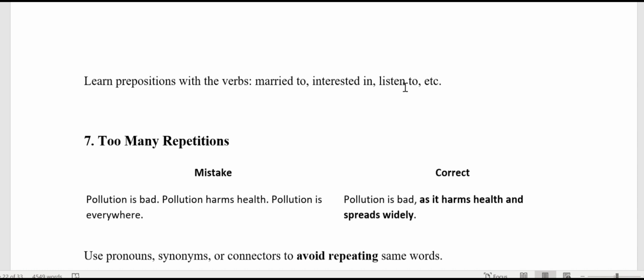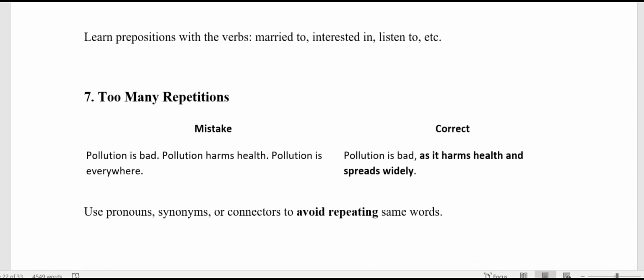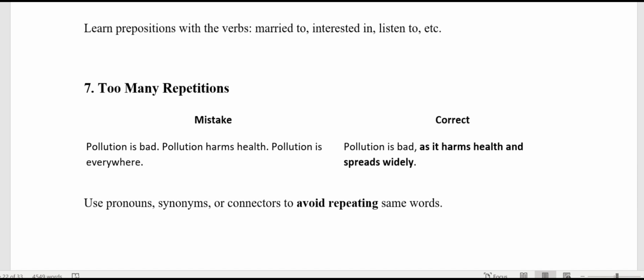And the last one now, which is too many repetitions. We just feel that we have to fill in the paper, we have to focus on the word count. But more important, the big picture is to understand that repetitions in any way are very, very bad. See the example here.